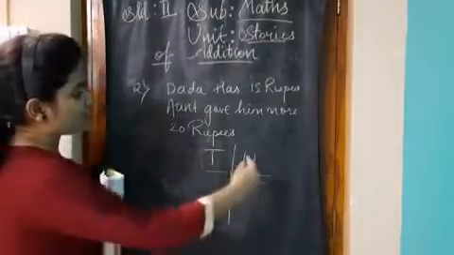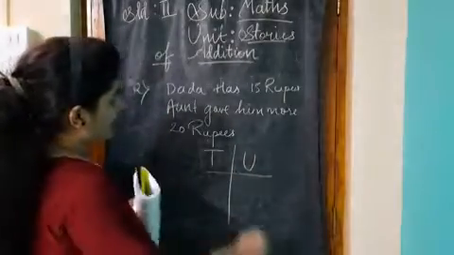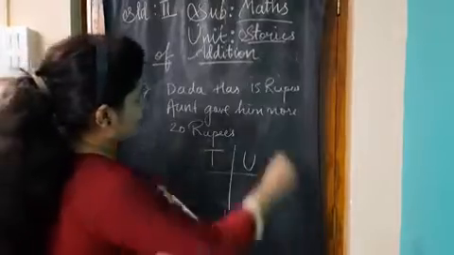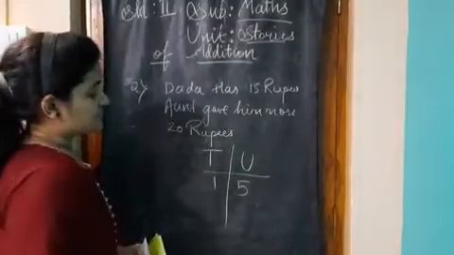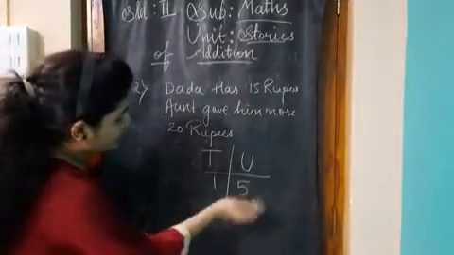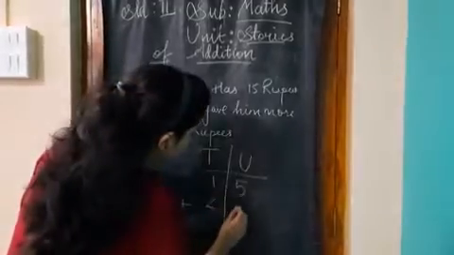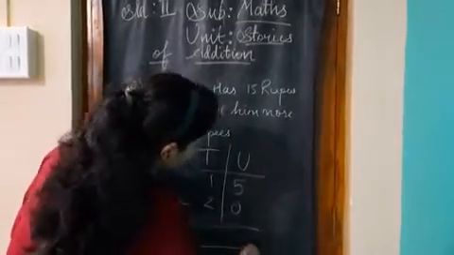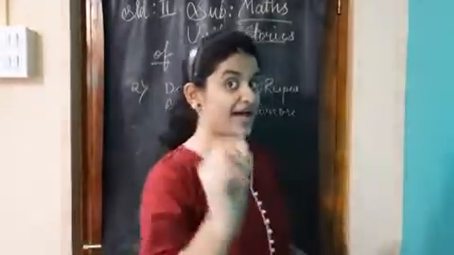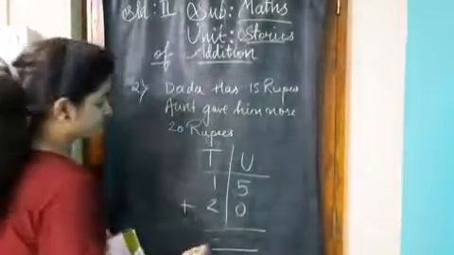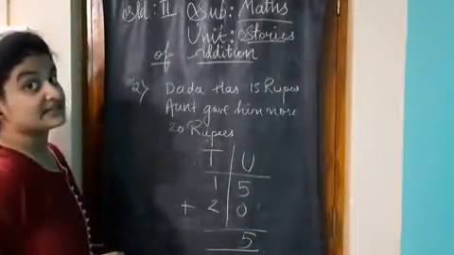Right? So what will come under the units place and tens place? Yes, number 15. And what will come again under these? 20, right? I told you, what is 5 plus 0? 5, right? And 1 plus 2 is 3.